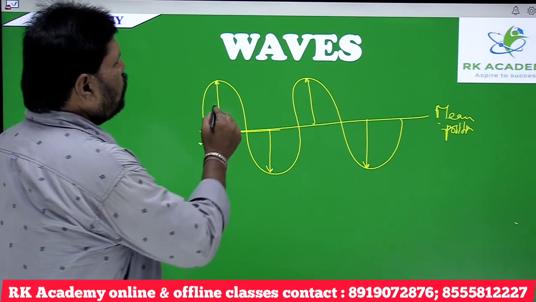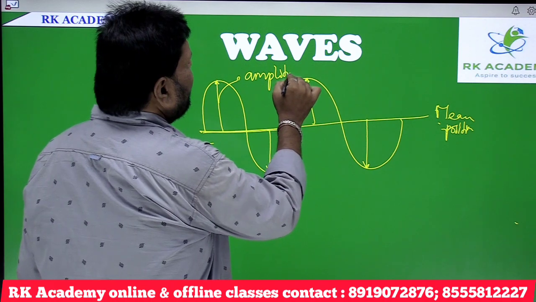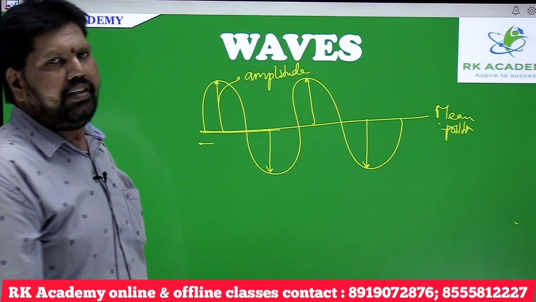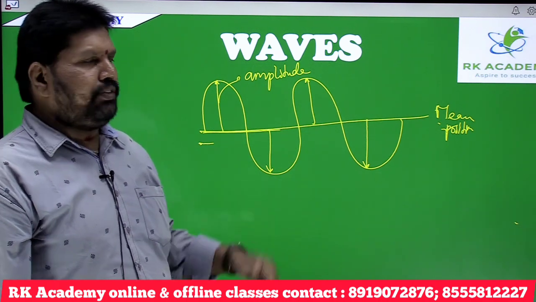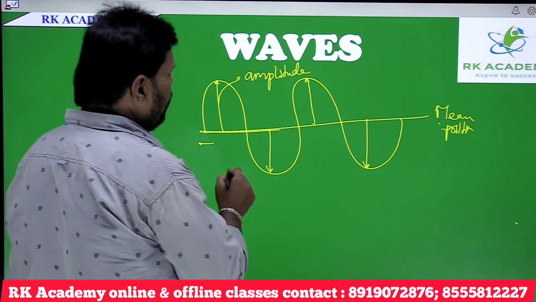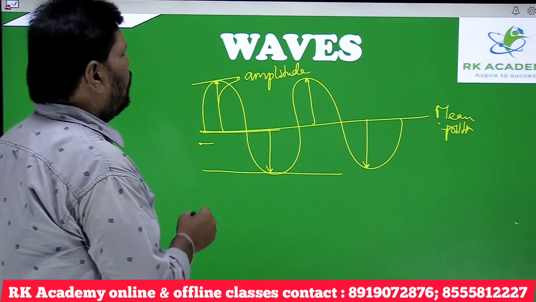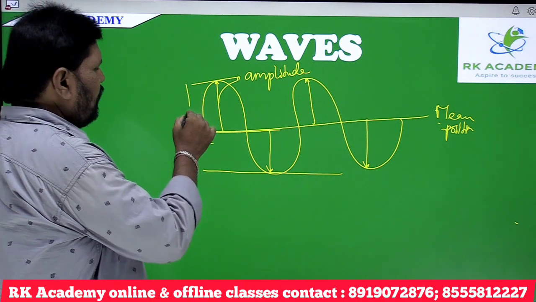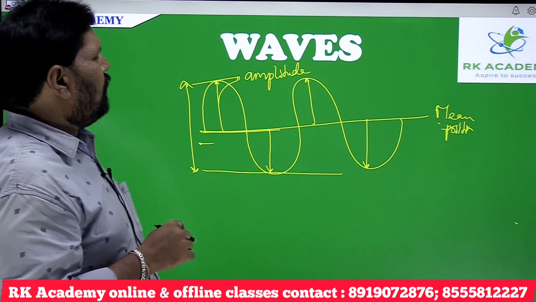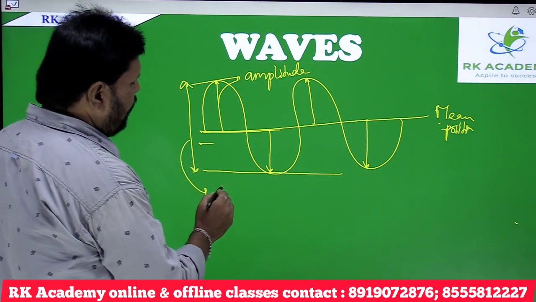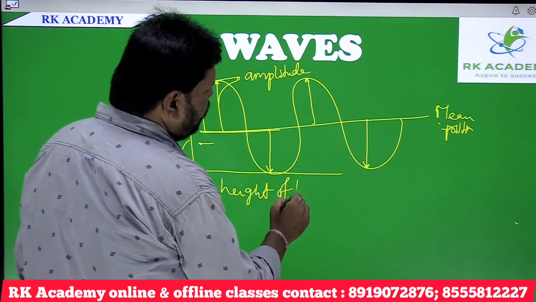That is known to be amplitude. Amplitude is nothing but the extent of vibration of a particle from the mean position. Here, this is the lower limit and this is the upper limit. The distance between the lower limit, or lower boundary, to the upper boundary, or upper limit, is known to be the height of the wave.